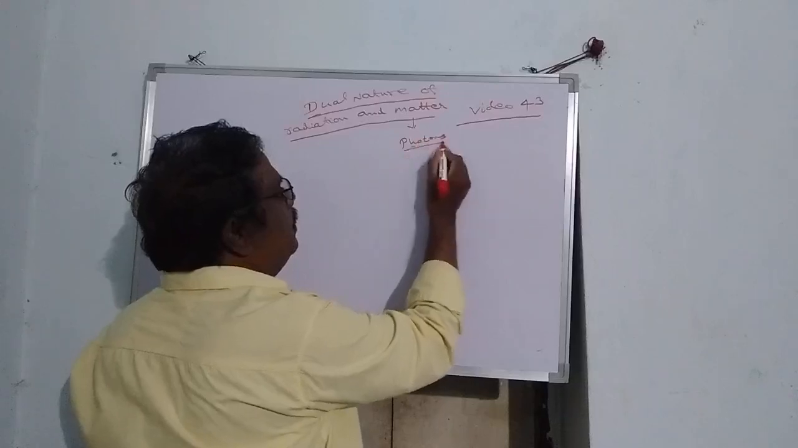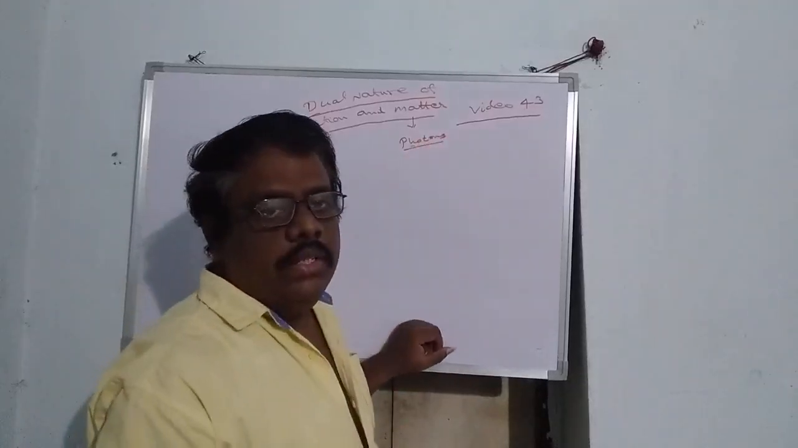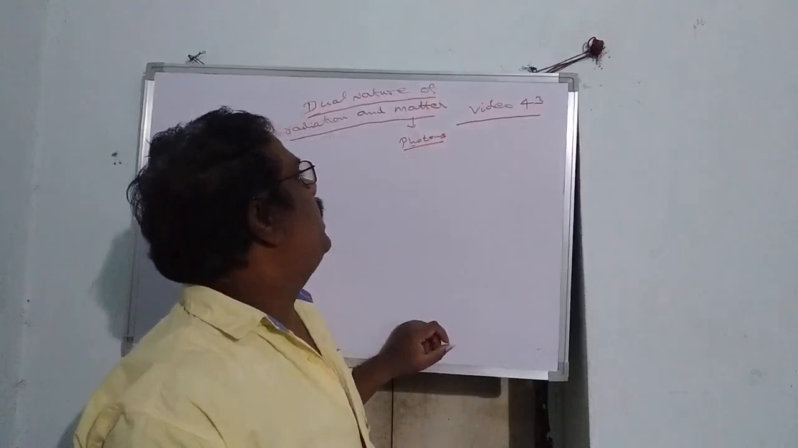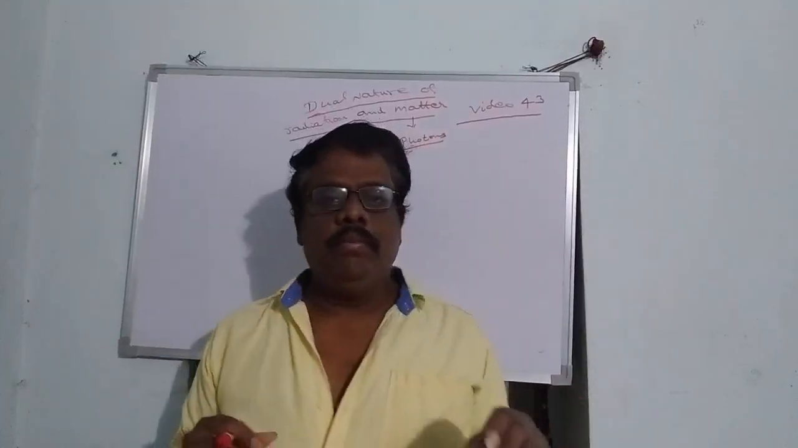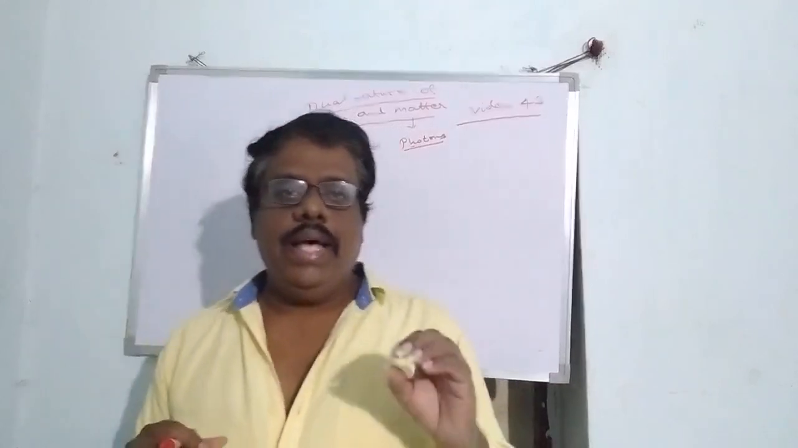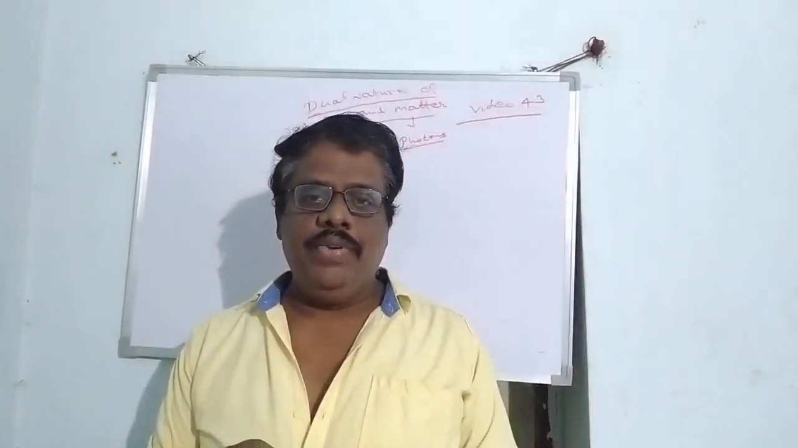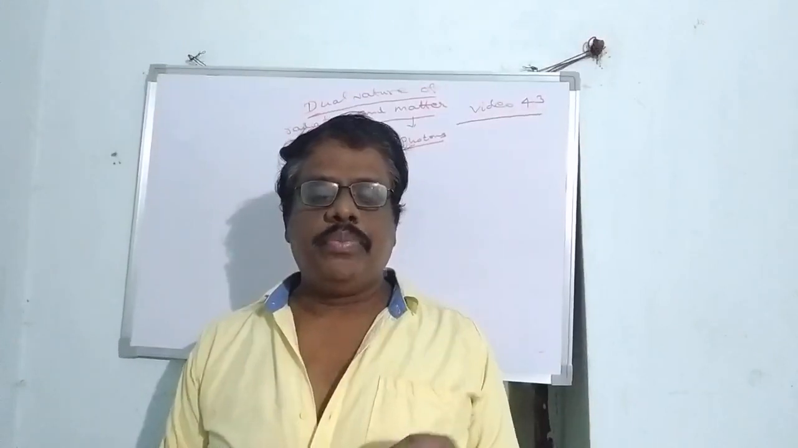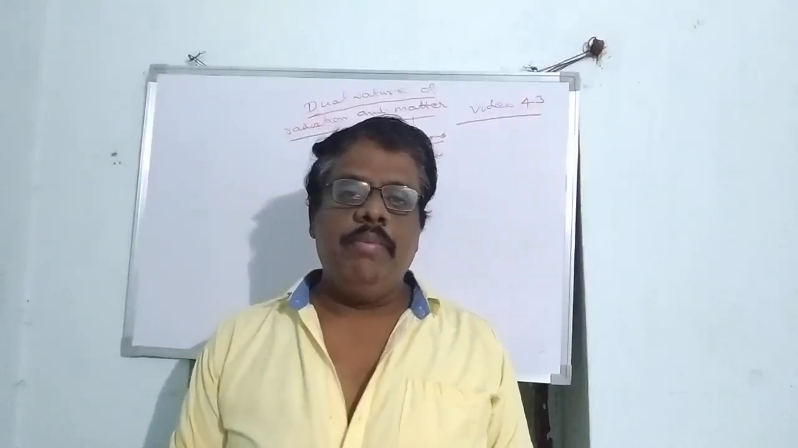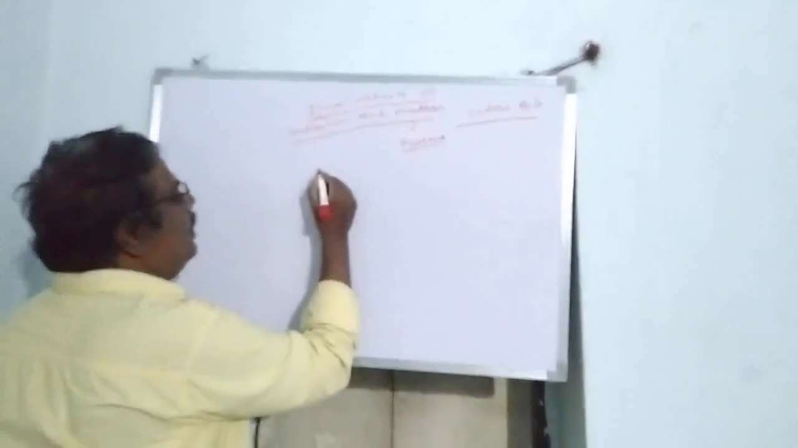Radiation, so photons. These are matter-having particles. That means radiation has a particle nature as well as a wave nature. That means it has dual nature, as first said by the scientist de Broglie.